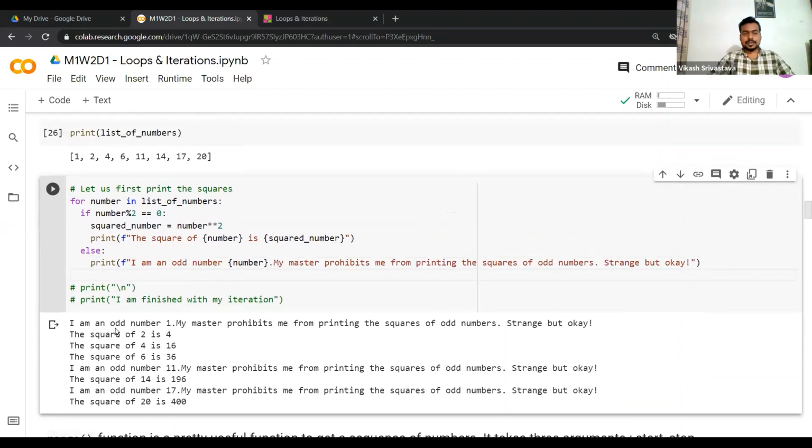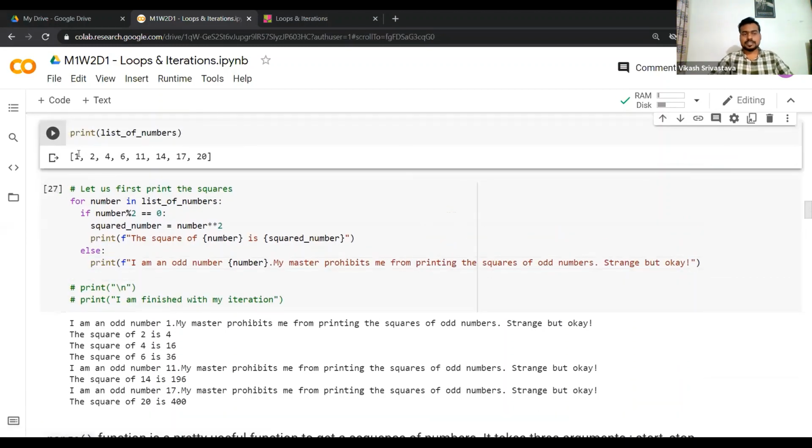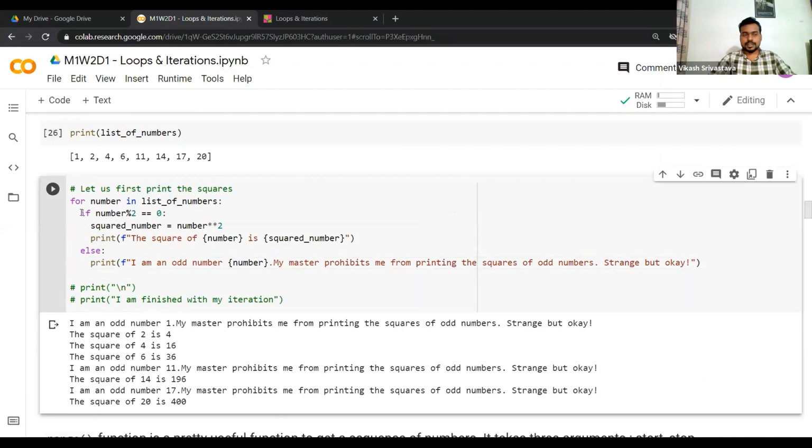So now let's look at the first element. This number is not divisible by 2, right? 1 is not divisible by 2, so it does not execute whatever there is in the if statement, but it executes whatever there is in the else part. So it will print I am an odd number 1, right? Because here number has also been passed, and then it's printing my master prohibits from printing the squares of odd numbers, something like that.